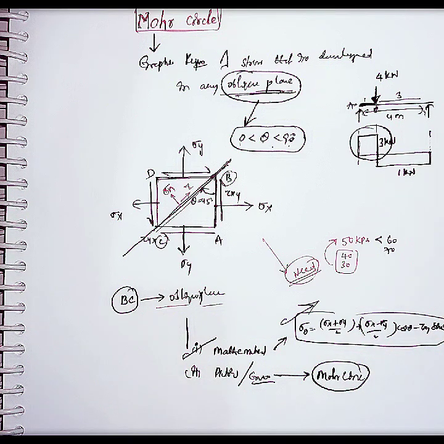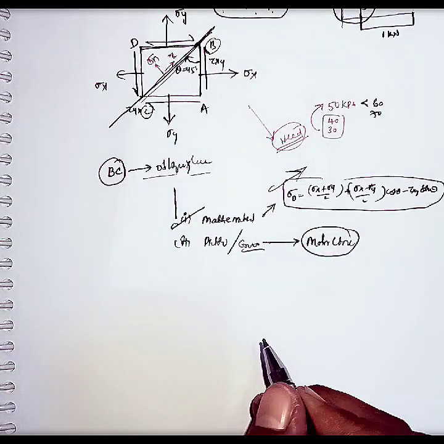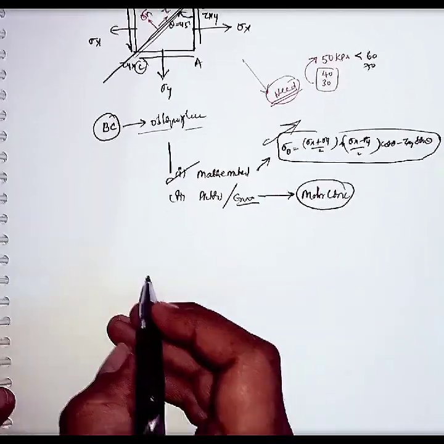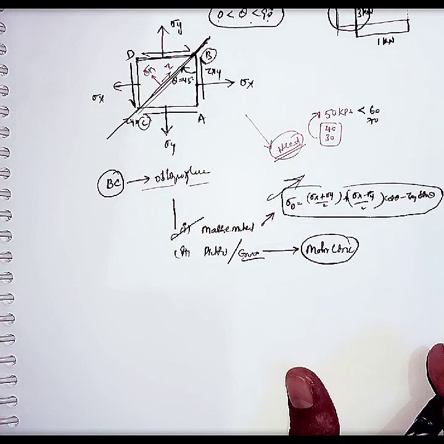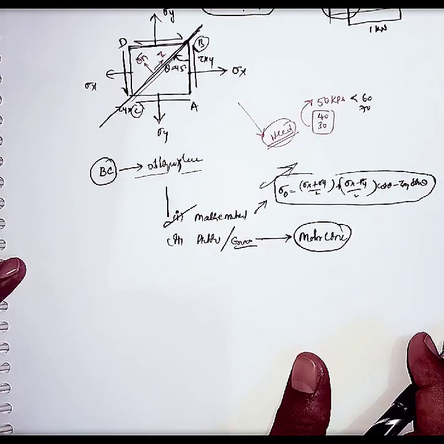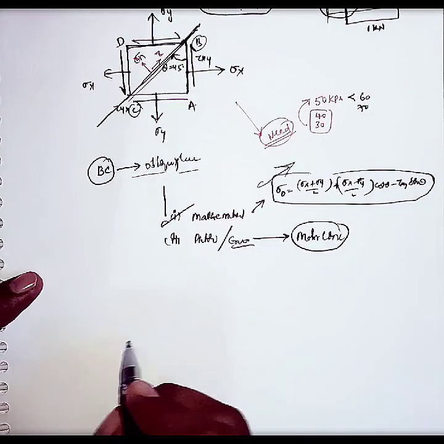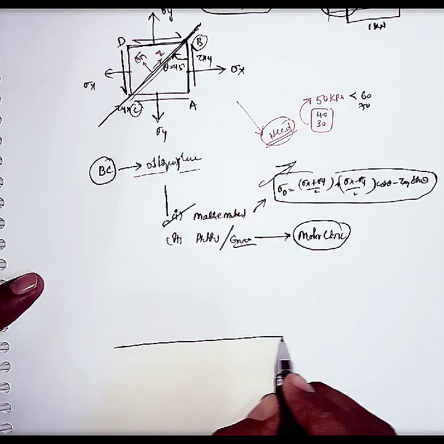Now we will draw the Mohr circle here. Listen carefully to how to draw the Mohr circle. I will explain very clearly, and watch this video till the end. Now, to draw the Mohr circle in a pictorial form, let us consider one horizontal and one vertical axis like this.